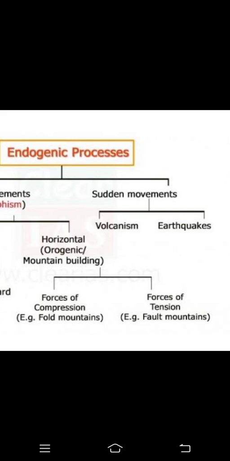Now sudden movements, that is volcanism and earthquake. I'll just give you an overview of what we are going to study in my next video. In sudden movement we are going to study earthquake, causes of earthquake, focus and epicenter. Then we will study types of waves when the earthquake takes place.